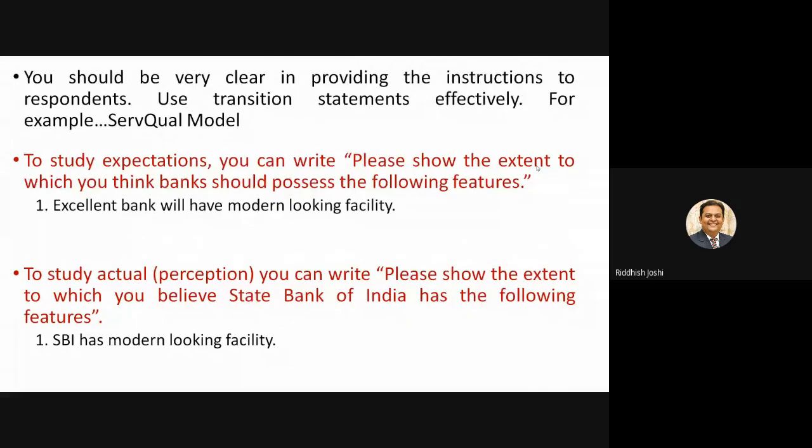Now in the above, it may very well be possible that the respondent says on the Likert scale, I strongly agree that excellent banks should have modern looking facilities. But when you ask them whether SBI has modern looking facilities, they may say only agree, or they can also disagree with the statement. So this gives you the gap between the expectation as well as the reality. Right. Another question you can have is: excellent banks will give customers individual attention.